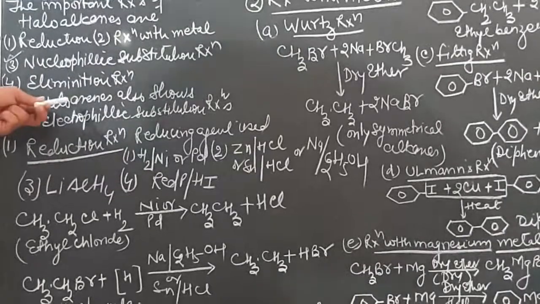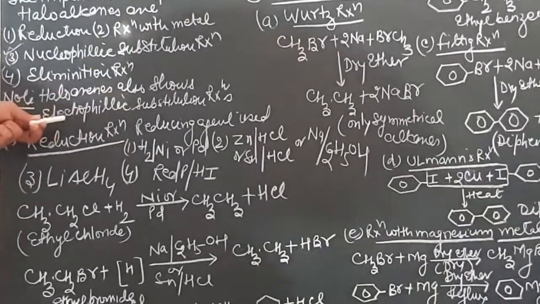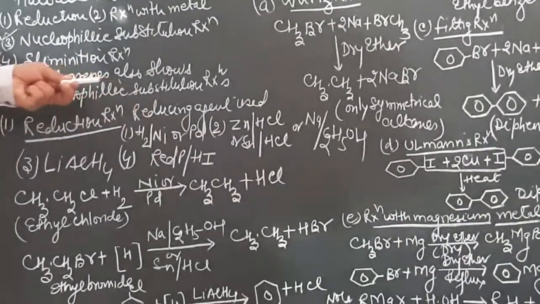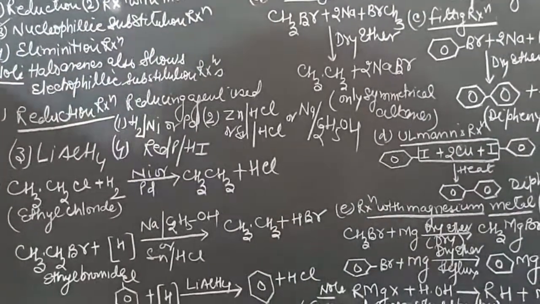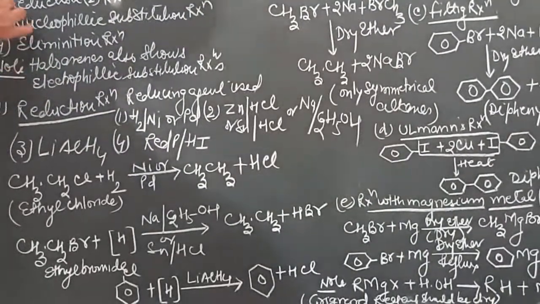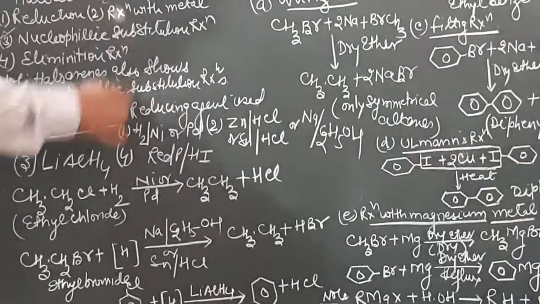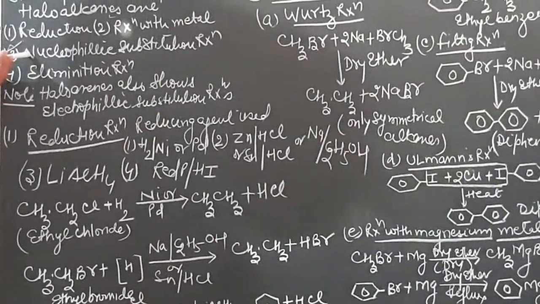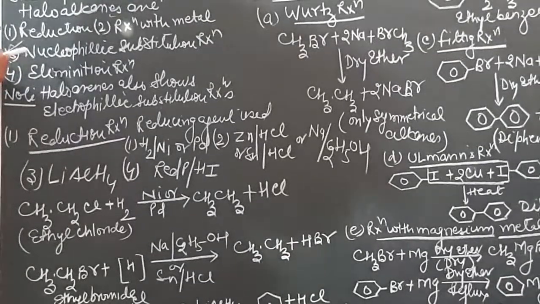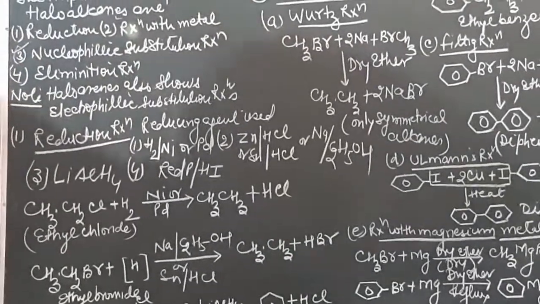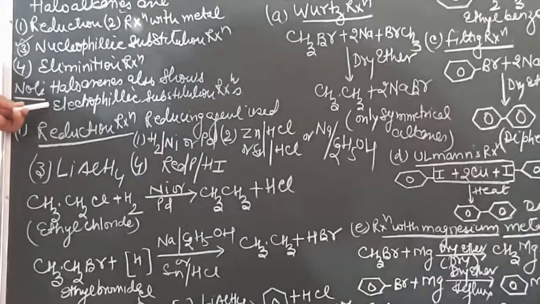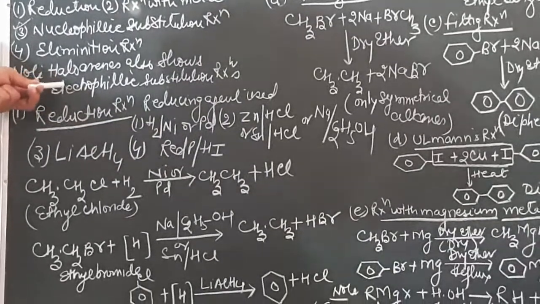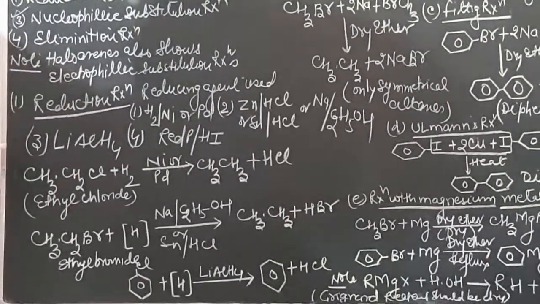Apart from that, haloarenes will show another type of reaction, which will be the electrophilic substitution reaction. Today we will be discussing the reduction reaction and the reaction with metal. Remember, nucleophilic substitution reaction is going to be the major discussion in this chapter, which will be taken up from the next lecture. Now, as far as haloarenes are concerned, as I have already told you, they also show electrophilic substitution